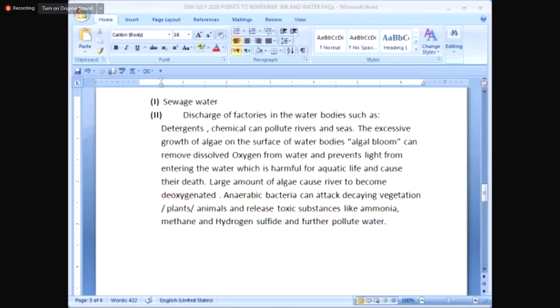Then I have given you a very important thing. A large amount of this algae causes the river to become deoxygenated. I've explained how. When this happens, the bacteria which can survive or thrive in oxygen-free conditions, called anaerobic bacteria, can attack the decaying vegetation and plants and animals in the water bodies, and can release toxic substances in water like ammonia, methane, and hydrogen sulfide gases, and further pollute the water.